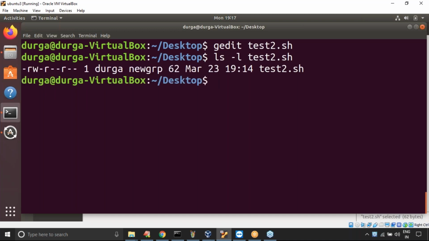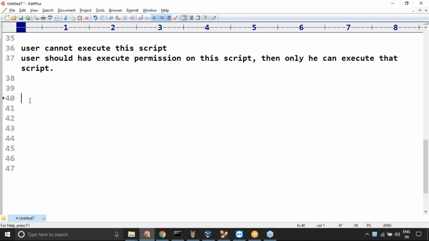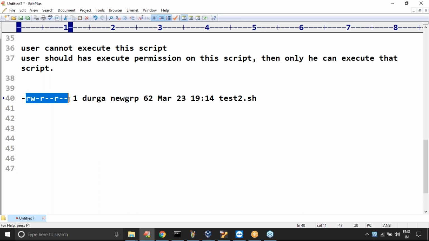Now I got this one, sir. Just observe carefully. Take very special care about this one. Observe a bit carefully, there is something here, sir. What is this one, sir?